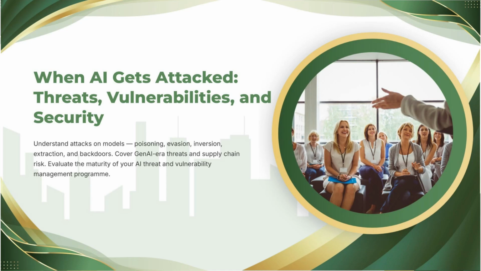Welcome back. Every system we've governed, tested, and watched has been assuming, mostly, an honest world. This chapter drops that assumption completely. AI systems are targets of criminals, competitors, insiders, and the merely curious, and they present attack surfaces that traditional security programs were never designed to see. This is the security chapter, and it's essential AAIA territory.